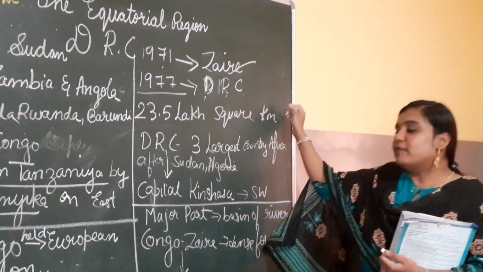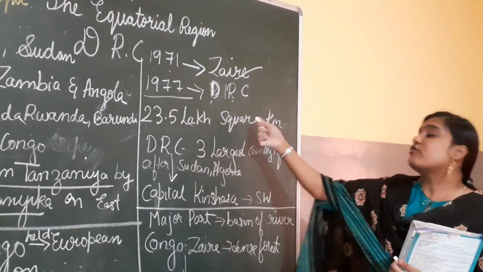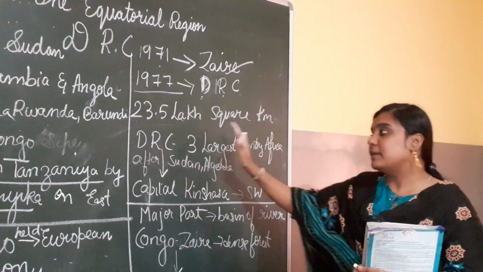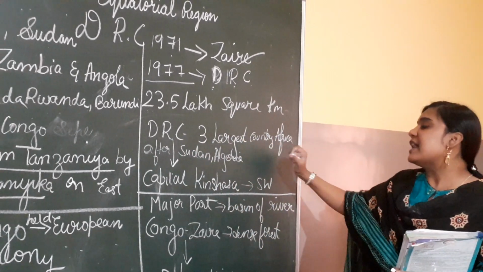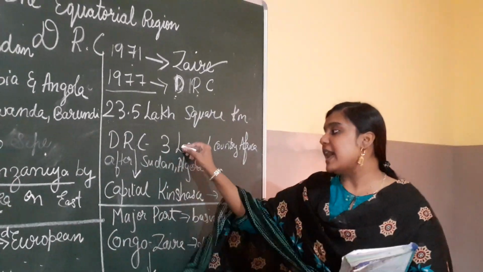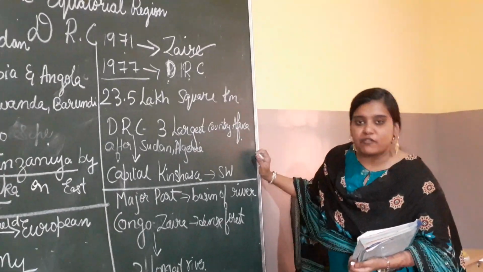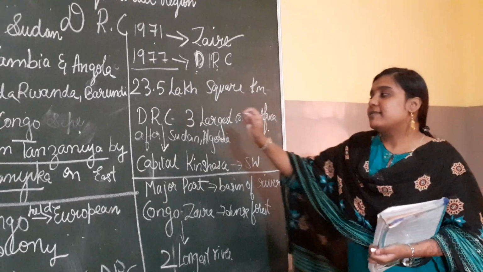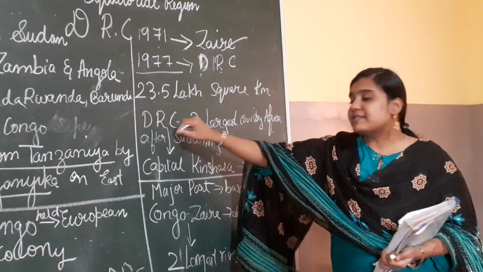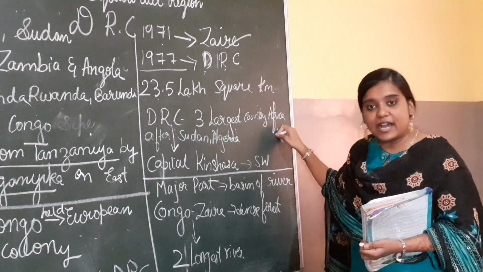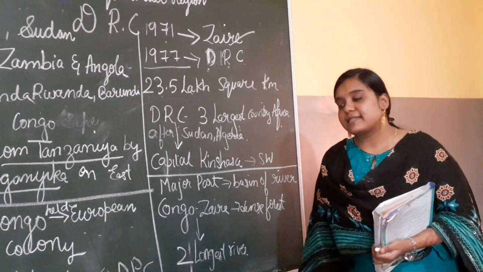Then, if you come to the land and location, it covers around 23.5 lakh square kilometers. This DRC is the third largest country in Africa. First is Sudan, second is Algeria, third is the Democratic Republic of Congo.